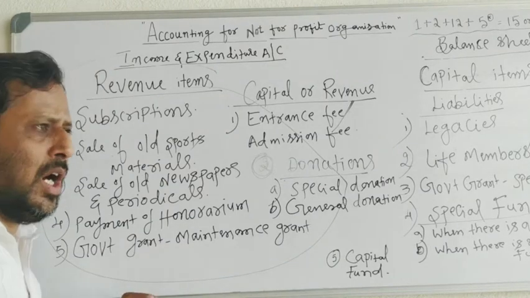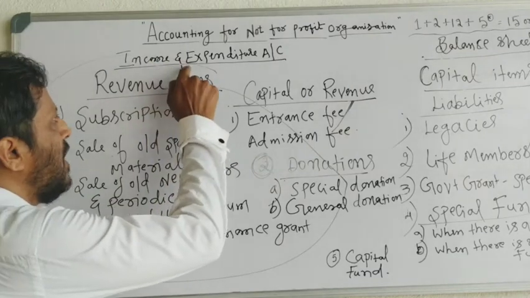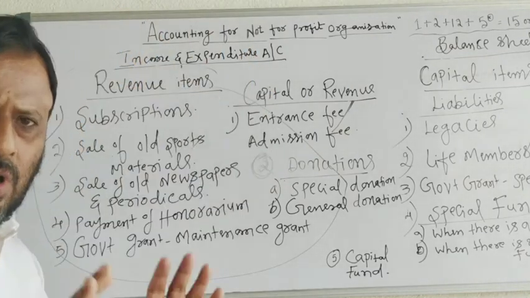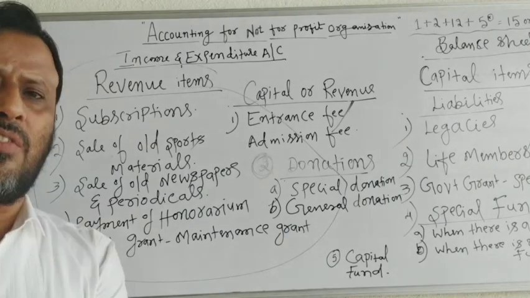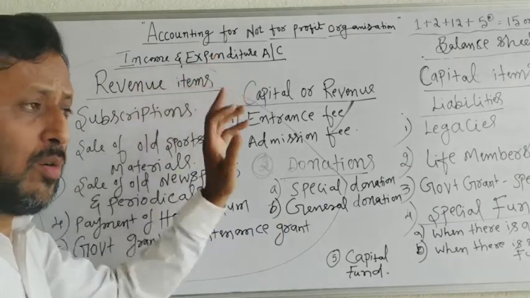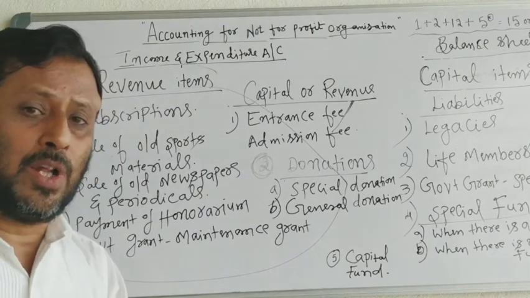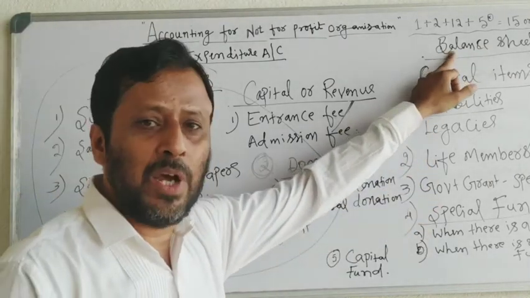Keep in mind, always revenue items will be recorded in the income and expenditure account. All revenue expenditures and all revenue incomes will be recorded in the income and expenditure account. Especially capital items, assets, and liabilities will be recorded in the balance sheet.